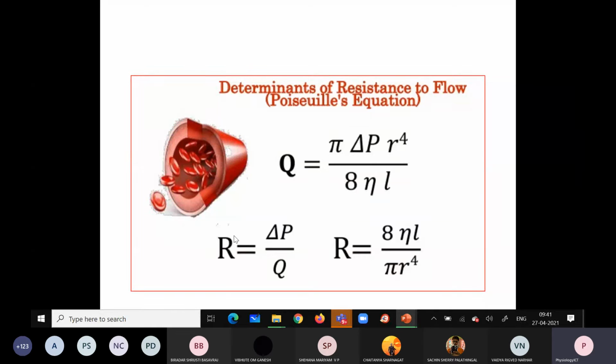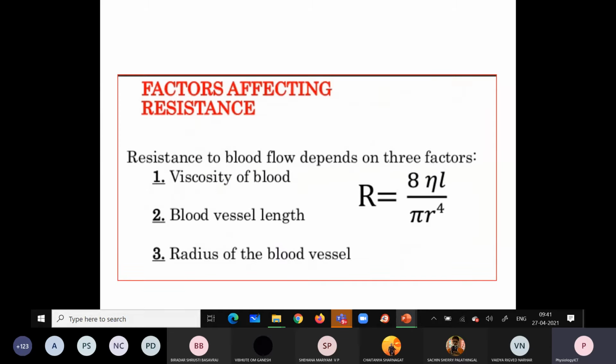Okay, so the resistance is directly proportional to the pressure, and it is inversely proportional to the blood flow. You can see the resistance is directly proportional to the viscosity and the length of the tube, and the resistance is inversely proportional to the radius, to the fourth power. So if the radius decreases, resistance increases. If the radius increases, the resistance decreases. Okay, so this is the Hagen-Poiseuille formula. You should remember this. It mainly tells us about the determinants of the resistance to blood flow.